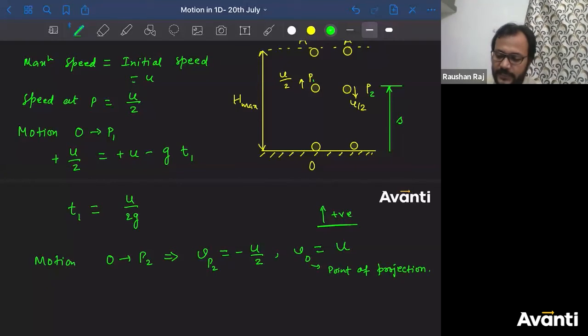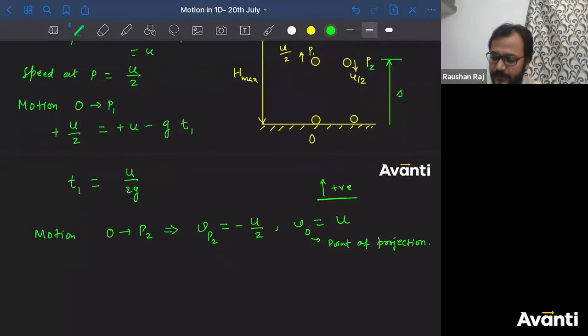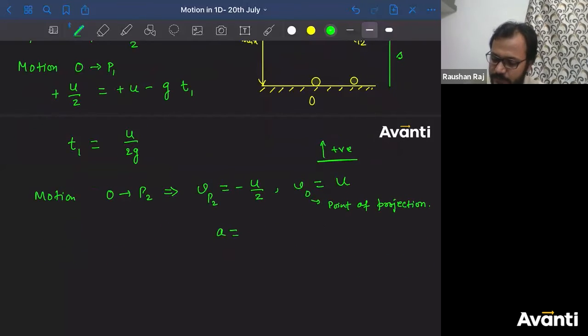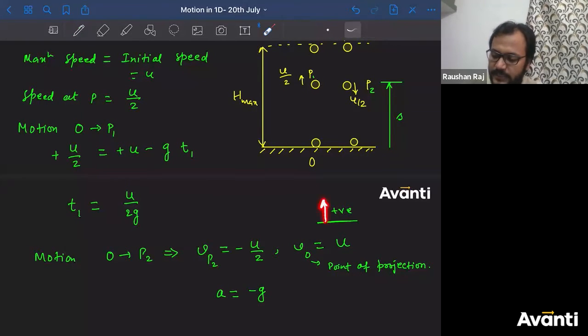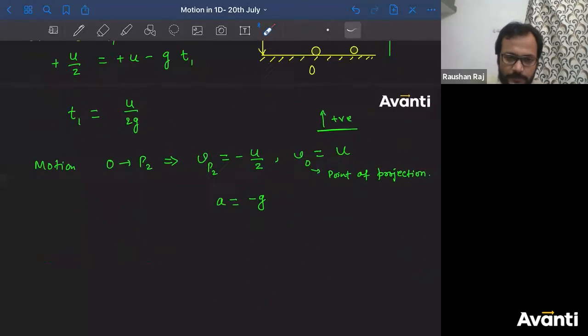Guys, please come with the revision. Tell me what is the acceleration during the motion? Positive g or negative g? Last class I did so many questions on this sign. It will be negative g. Why negative g? Because upward direction has been considered positive and acceleration is in downward direction. What is the magnitude of acceleration? g, acceleration due to gravity, 9.81 meter per second square, or you can assume 10 also.